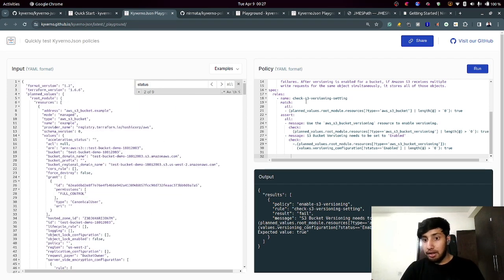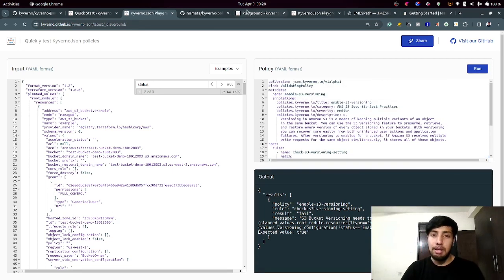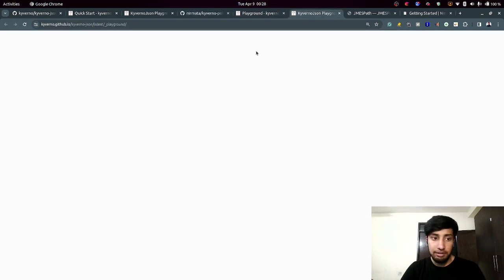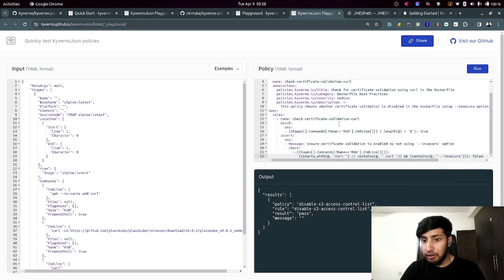Okay. Now you might have a question: how did you write this policy? We're going to come over that as well. But before that, I can give you one more example, which is about certificate validation. Whenever you're trying to run the curl command and install some certificates, you need to make sure that these certificates are validated in the first place.